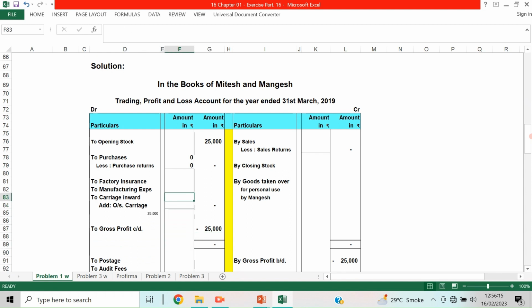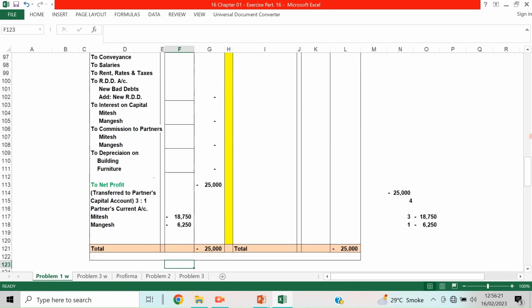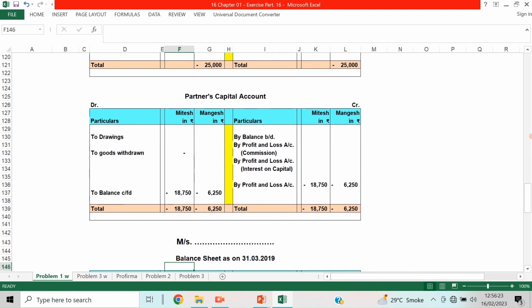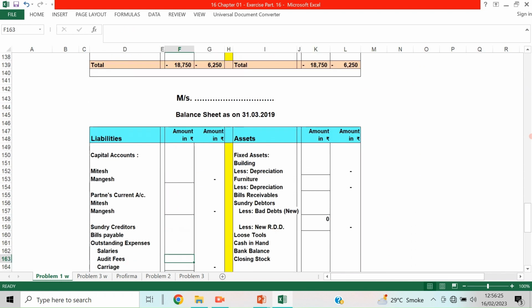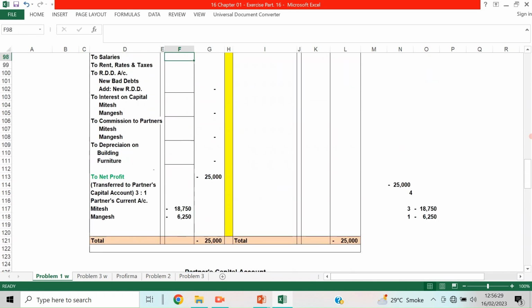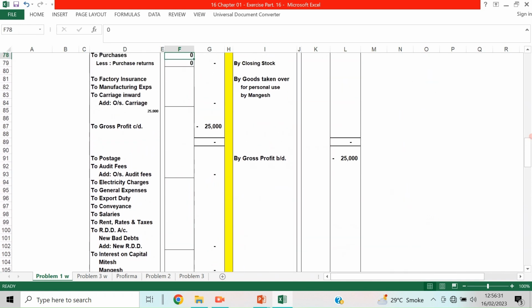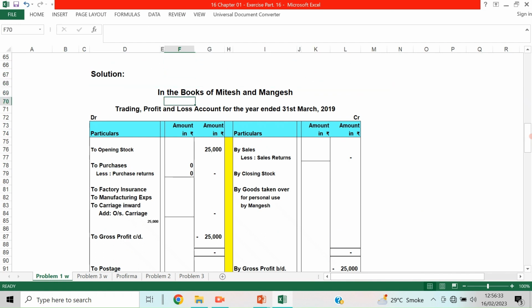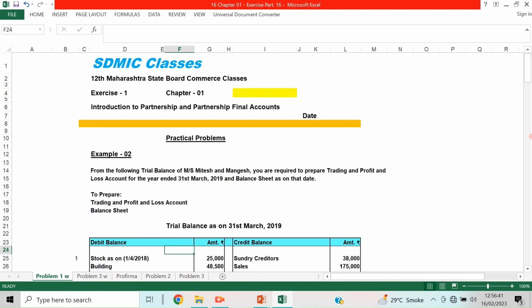The inner column is kept for working out things. If there are no adjustments, it can be taken directly to the outer column. Since there won't be any adjustment in the opening stock, it is taken directly.